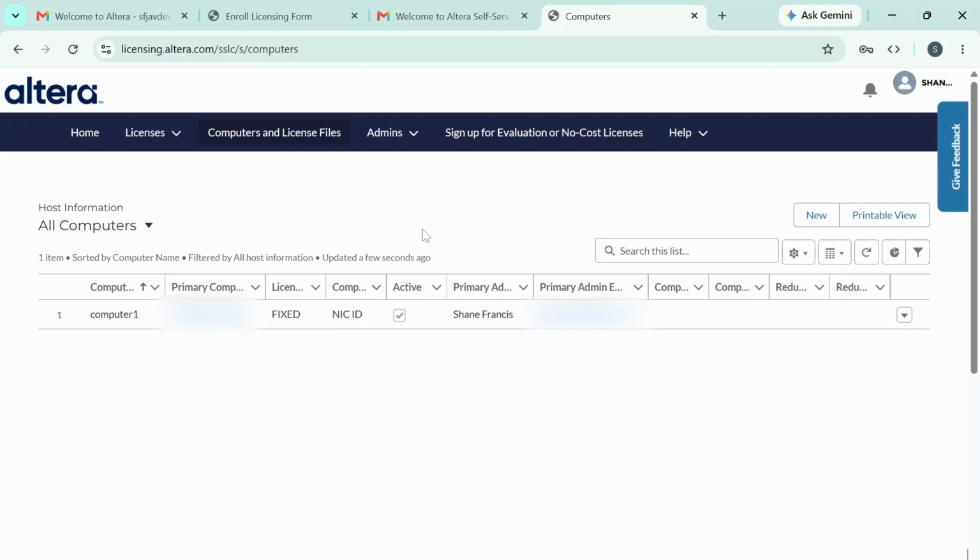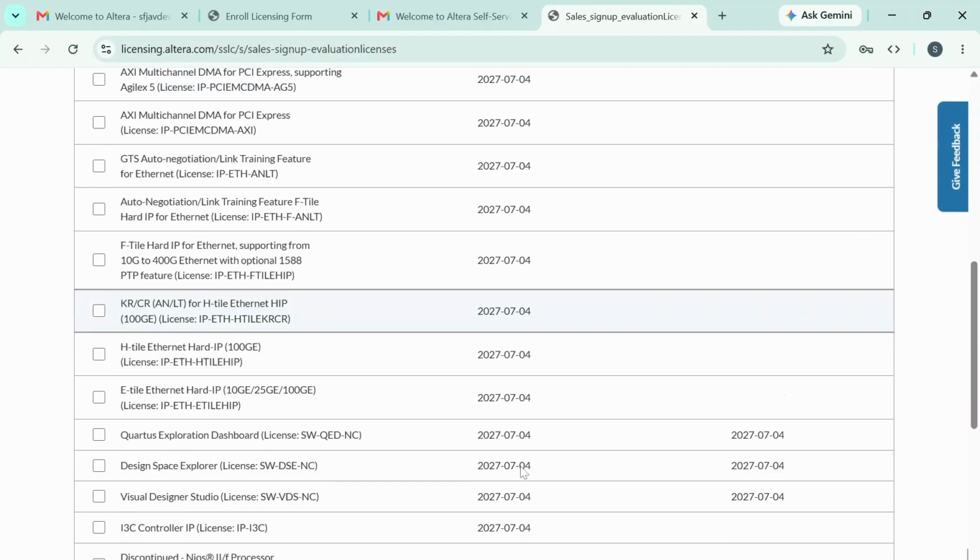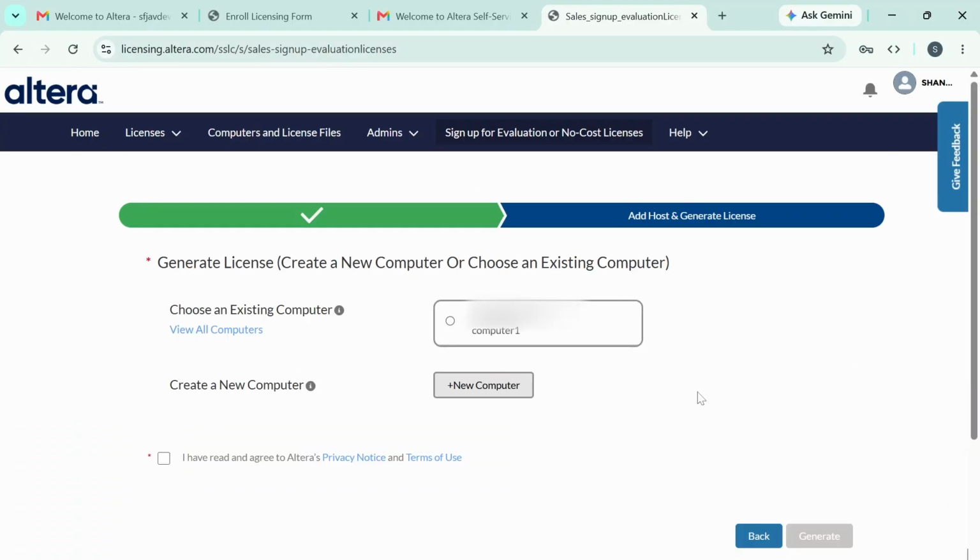So after adding that, you just click on sign up for evaluation or no cost licenses. And then here, you just select Questa. Scroll down and click on next. And here, let's just select the computer that we've created and click on the license agreement. Just click on the tick box and click on generate.